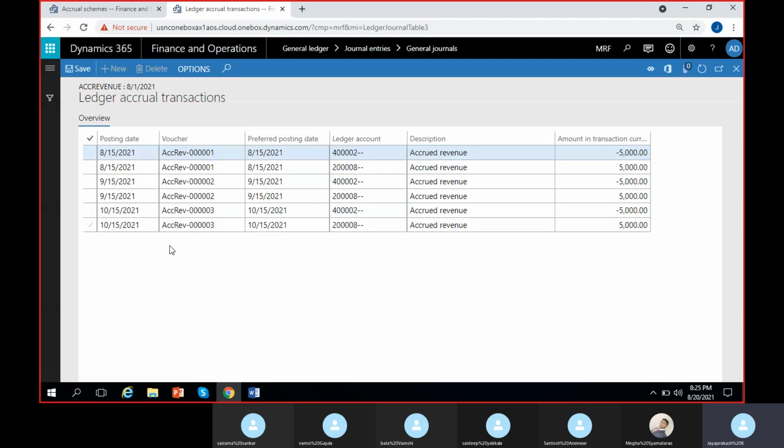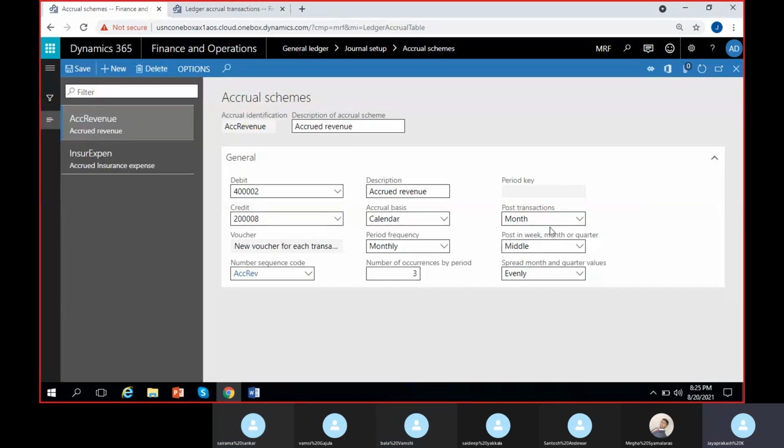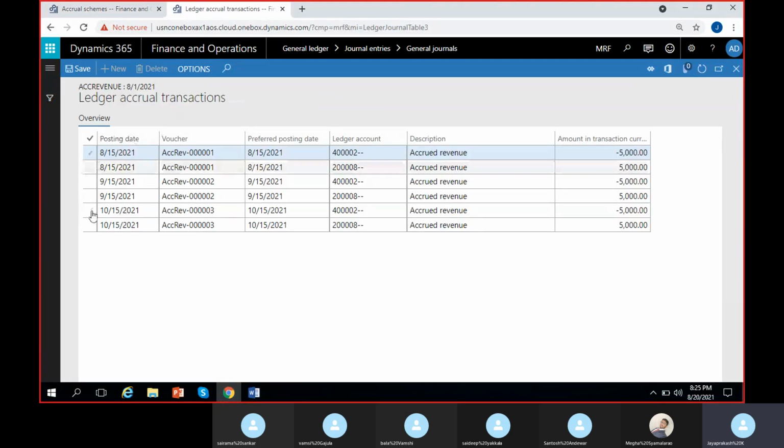If I click on transactions, I can see why it is showing the posting date as 15th of August, 15th of September and 15th of October. We have selected middle, to post it in the middle of the month. That is why it is posting on the 15th of every month. Clear?